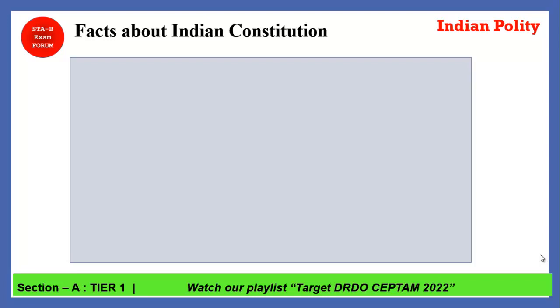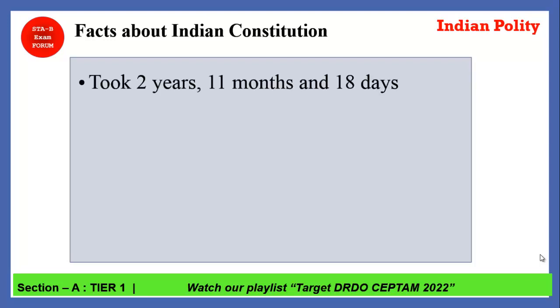Okay, so the first fact about the Indian Constitution is that it took 2 years, 11 months and 18 days to complete. Okay, this figure you just need to remember, that it was a very daunting task for our leaders to make the Indian Constitution. Okay, 2 years, 11 months and 18 days it took.